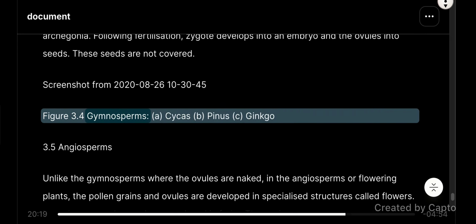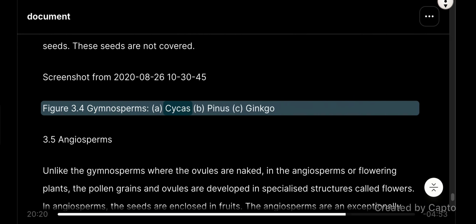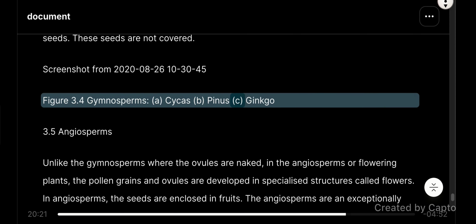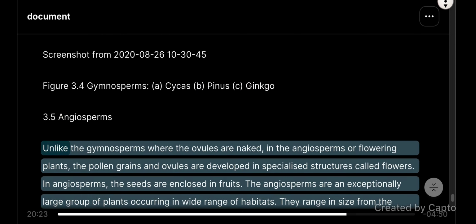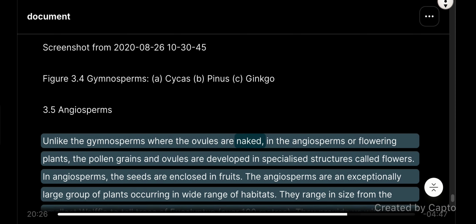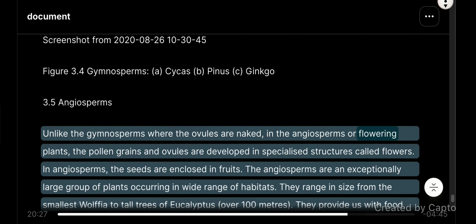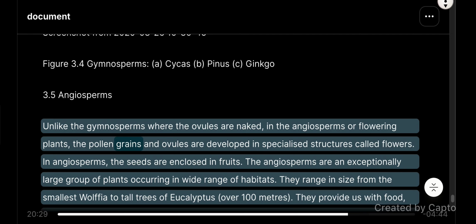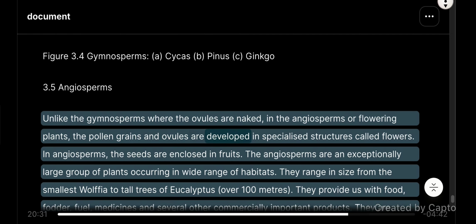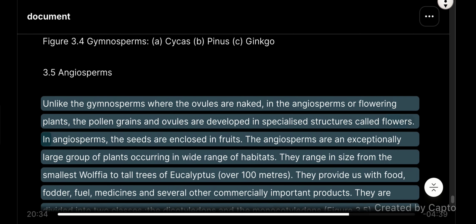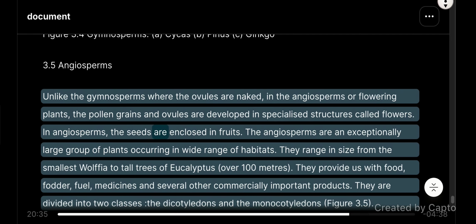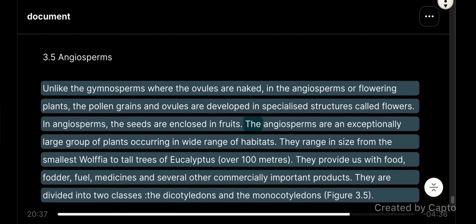Figure 3.4 Gymnosperms: A. Cycas, B. Pinus, C. Ginkgo. 3.5 Angiosperms. Unlike the gymnosperms, where the ovules are naked, in the angiosperms, or flowering plants, the pollen grains and ovules are developed in specialized structures called flowers. In angiosperms, the seeds are enclosed in fruits.